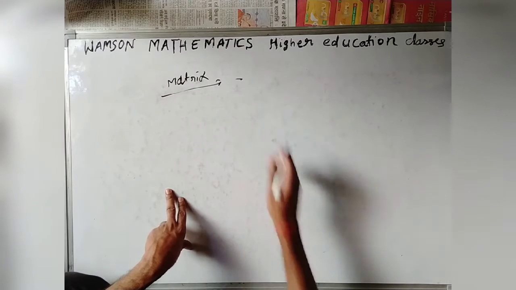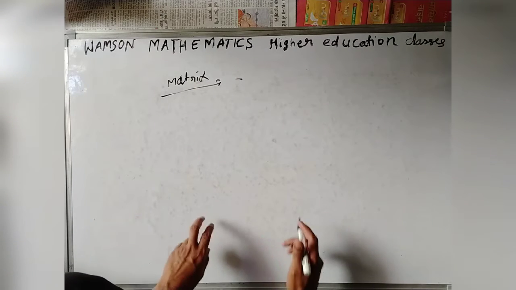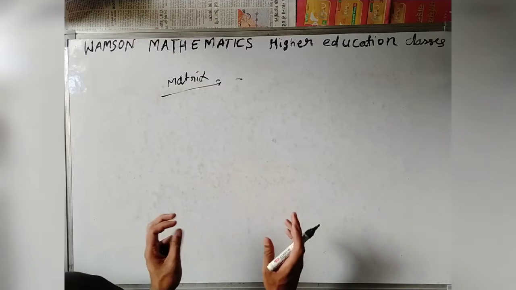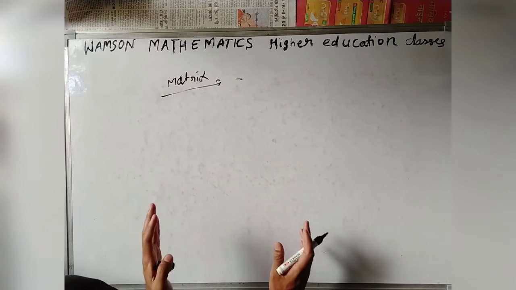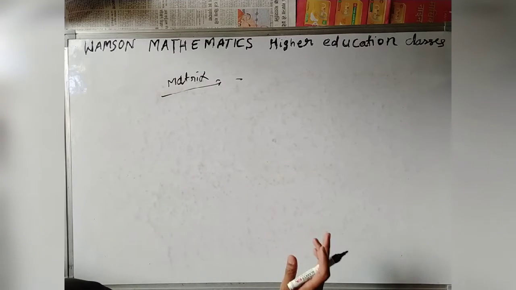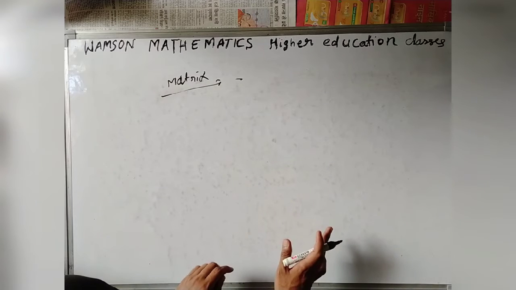Matrix is a rectangular representation which contains rows and columns.